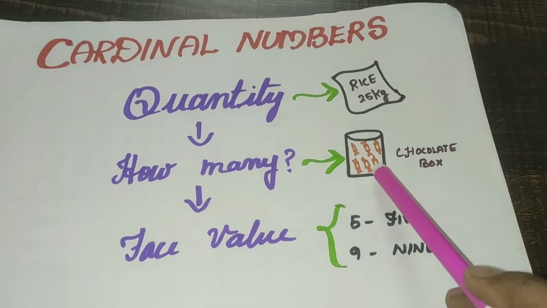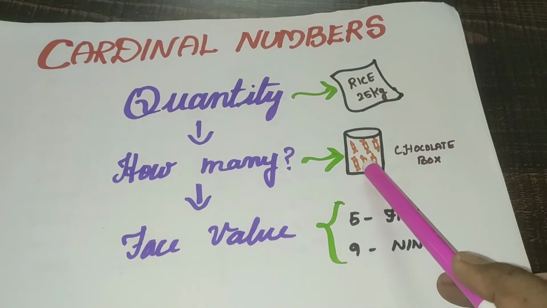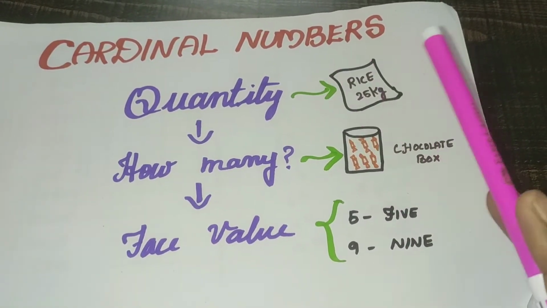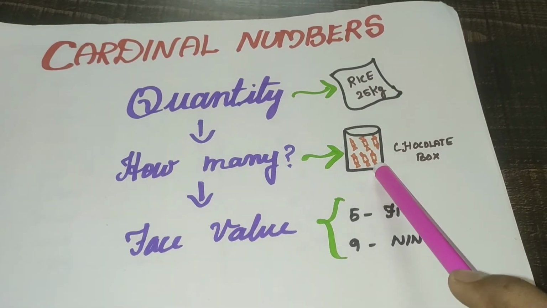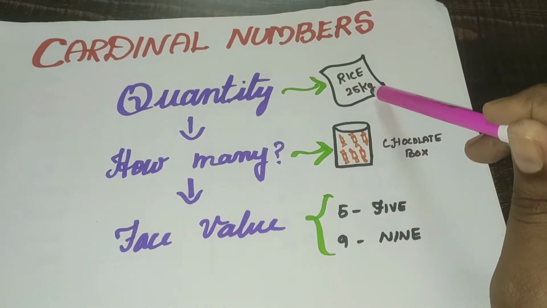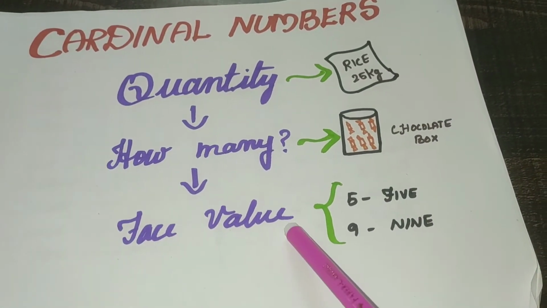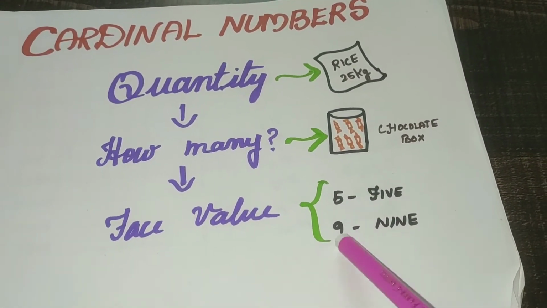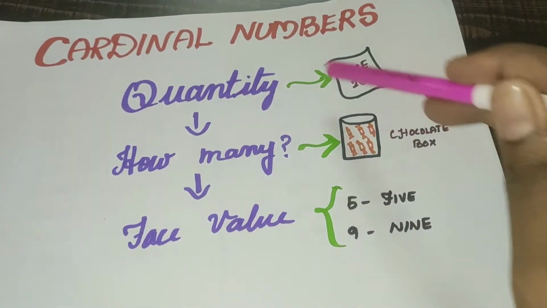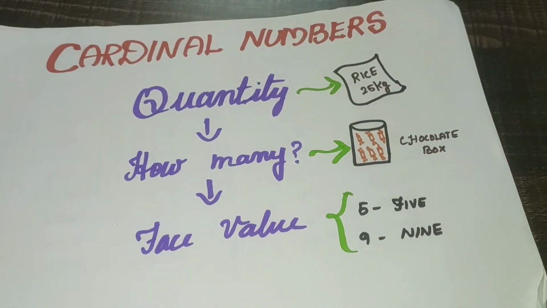So how many chocolates are there? That is the question. I have the answer, 20, not 20th chocolate. 20, like that, not 25th kg, 25 kg. Face value I already told you, just the name of the numbers. So these three are the keys for the cardinal numbers.